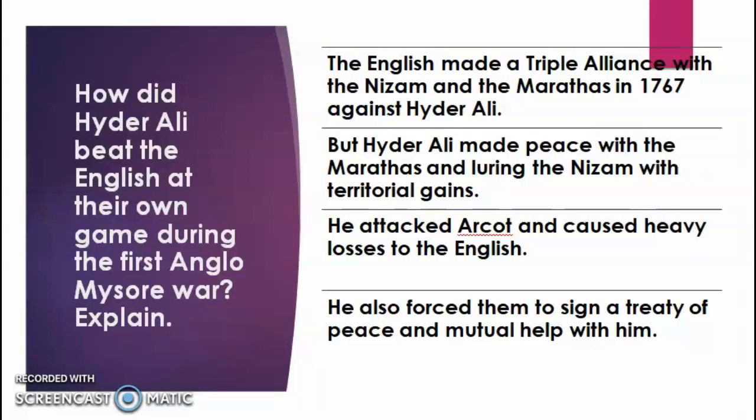But when Hyder Ali got this information, what he did was make peace with the Marathas, and he also offered the Nizam that we will provide you some territory if you leave the alliance with the British and come with us. And after making peace with the Marathas and the Nizam, Hyder Ali attacked Arcot, and there was a battle between the two sides in which the English faced a heavy loss. And after that, Hyder Ali forced the Britishers to sign a treaty of mutual help and peace with Hyder Ali.